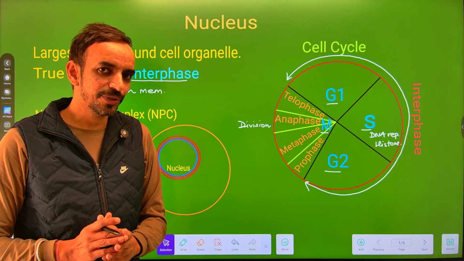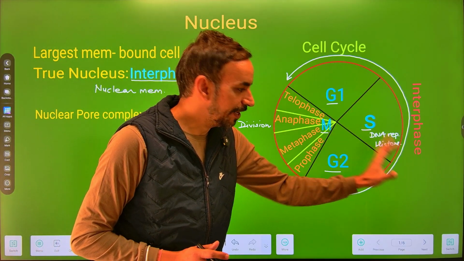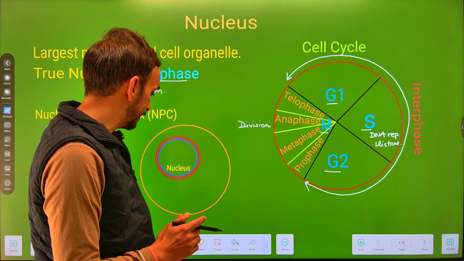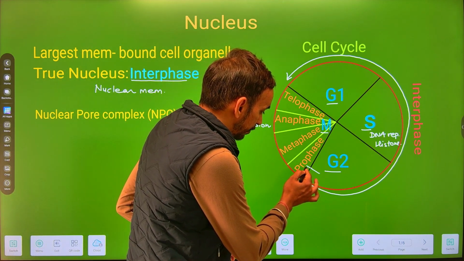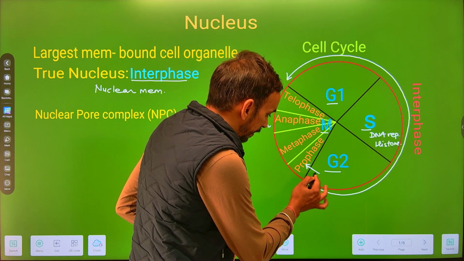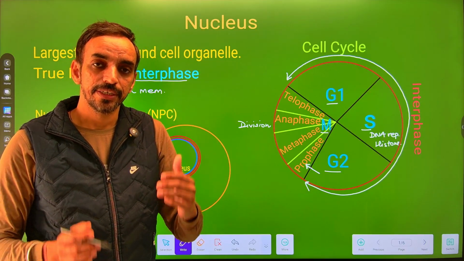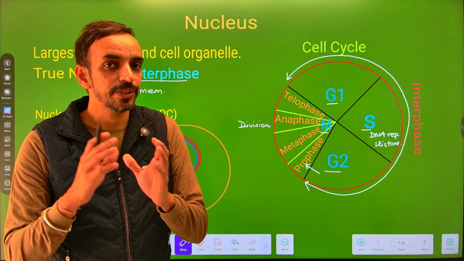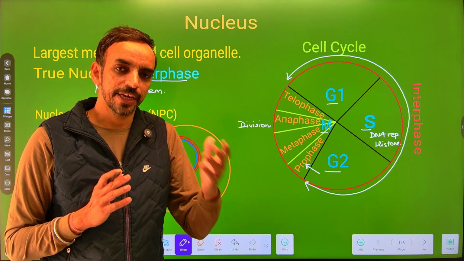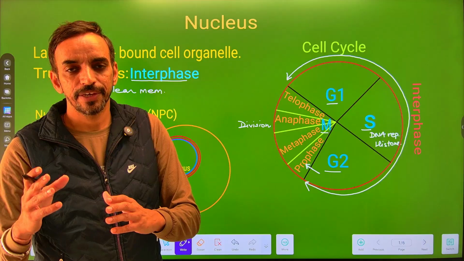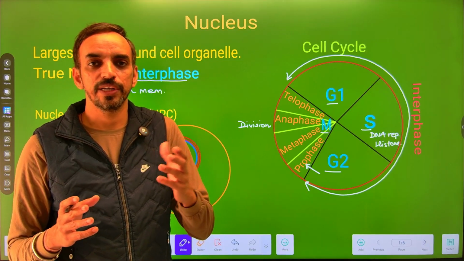Now we can observe the true nucleus during this interphase, because as soon as the cell enters the M phase from the interphase, that is the prophase, there is a disappearance of the nuclear membrane. We will read about it ahead. The cyclin B-CDK1 complex phosphorylates the nuclear lamina.